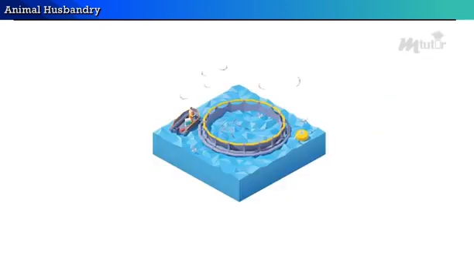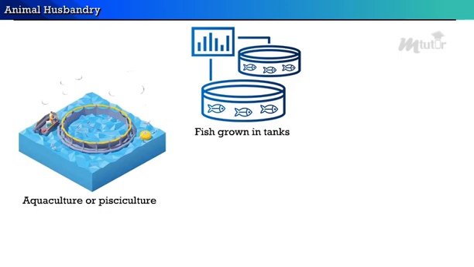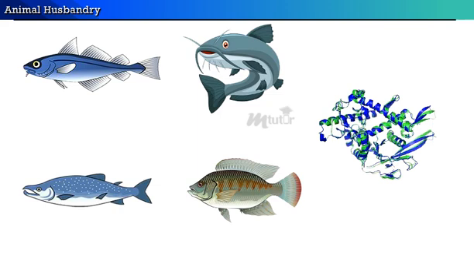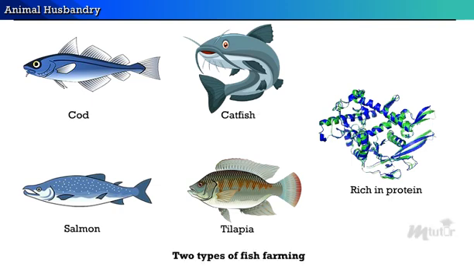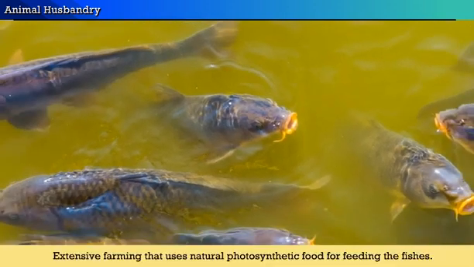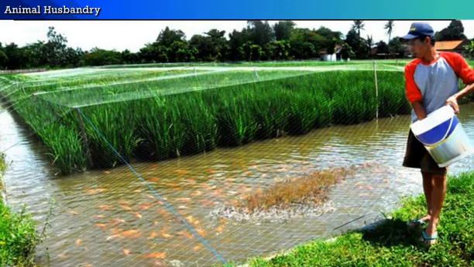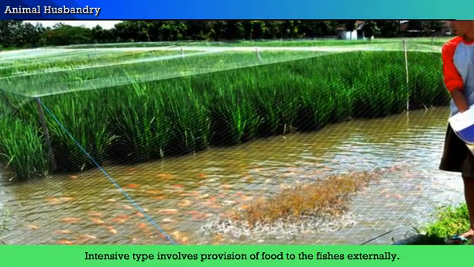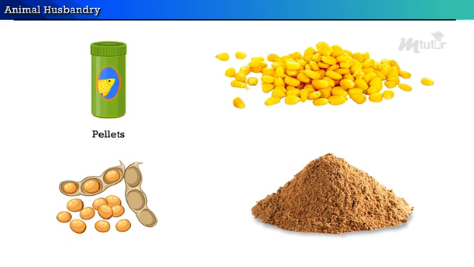The third type is fish farming, otherwise called aquaculture or pisciculture, in which fish are raised in tanks and ponds for commercial purposes. Fish, such as cod, salmon, catfish, and tilapia, are rich in protein, and are produced through 2 types of fish farming. One is the extensive farming that uses natural photosynthetic food for feeding the fishes. Whereas, the second type, intensive type, involves provision of food to the fishes externally. This involves pellets, corn, soy, feather meal, etc.